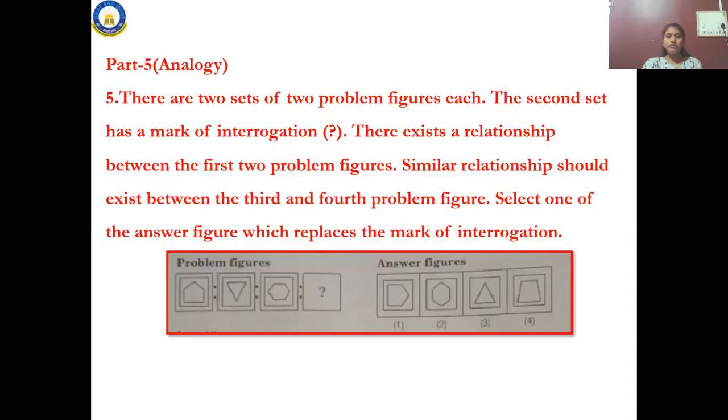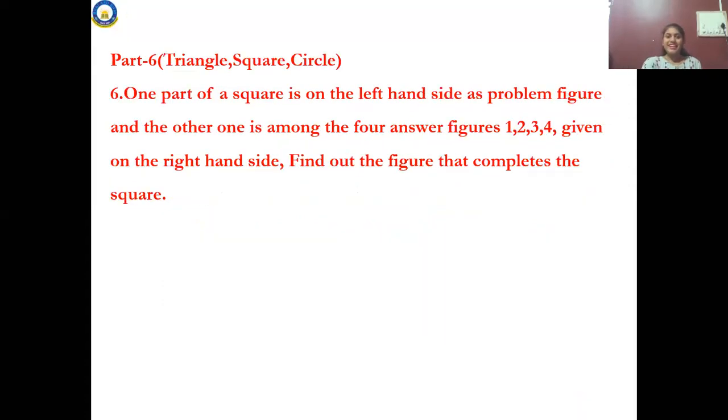Look here, in the first 2 problems we go, similar relations should exist in the 3rd and 4th. The first 2 relations should be the same, and then the 3rd and 4th relation should also be the same. See, look at the figures. Here they are given with 2 figures and then 1 question mark. There are 4 options also. You should take down which is the answer, replace it, and give the reason also. Once we start with the class, we shall discuss which is the answer. Okay. Next, part 6 is triangle, square and circle.